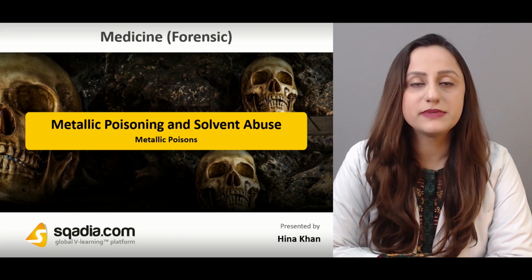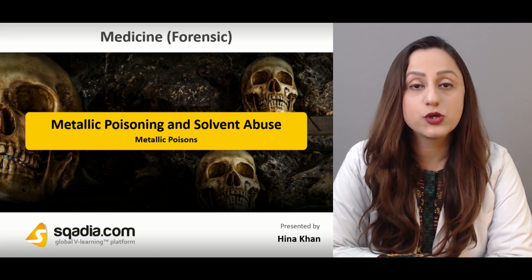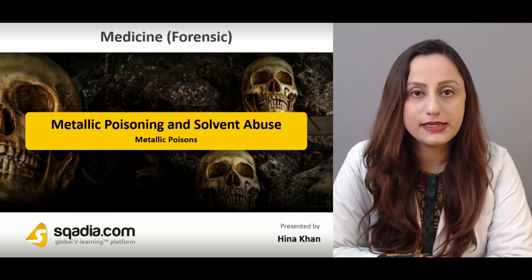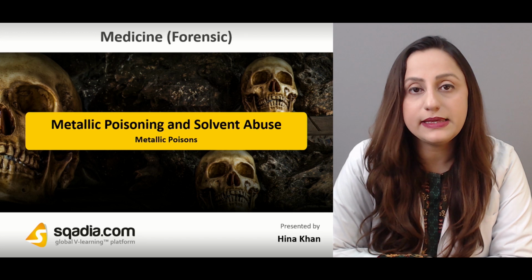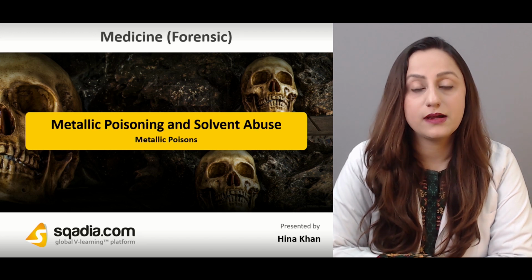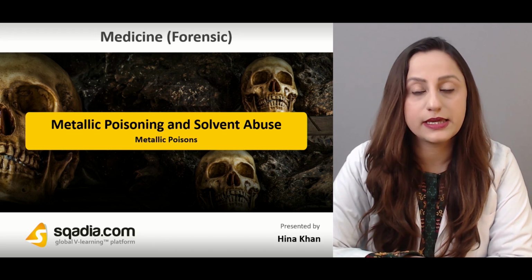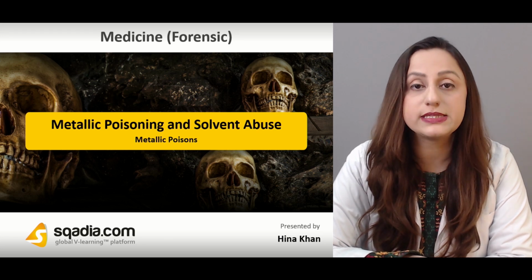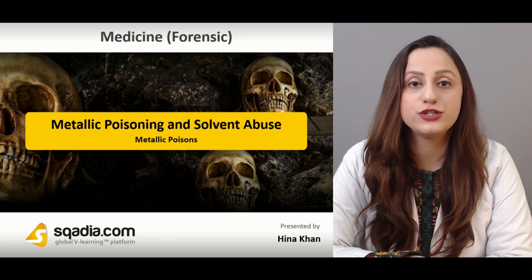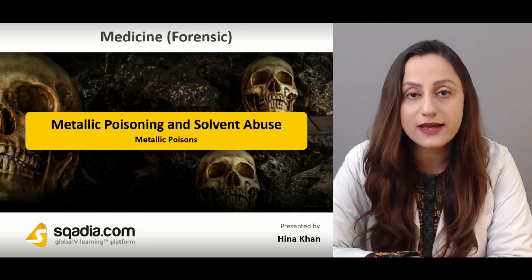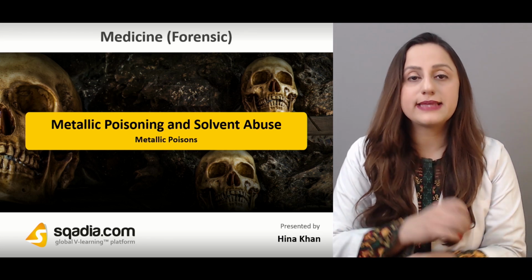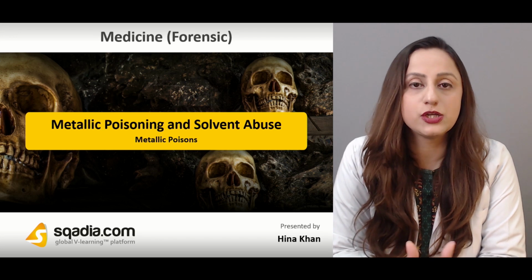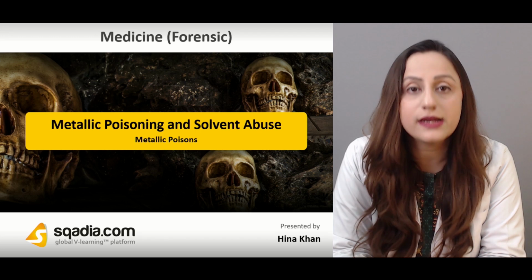The miscellaneous metallic poisons include arsenic, antimony, and thallium, which are commonly used for different medico-legal purposes. That includes homicidal intent, suicidal intent, as well as accidental origin. So arsenic poisoning basically includes acute arsenical poisoning as well as chronic arsenical